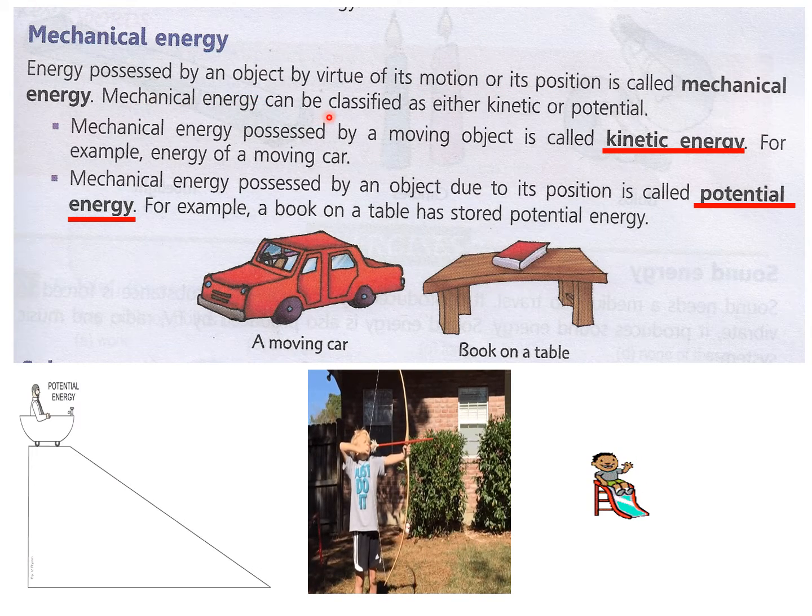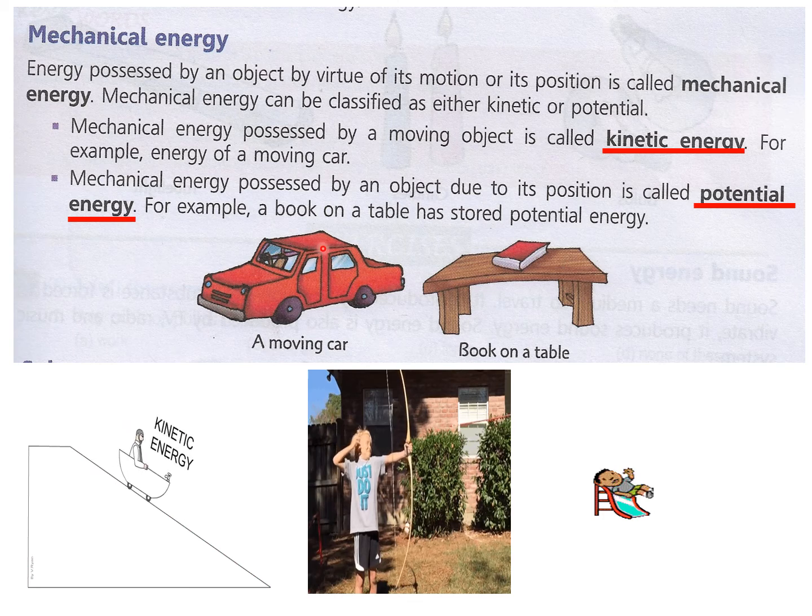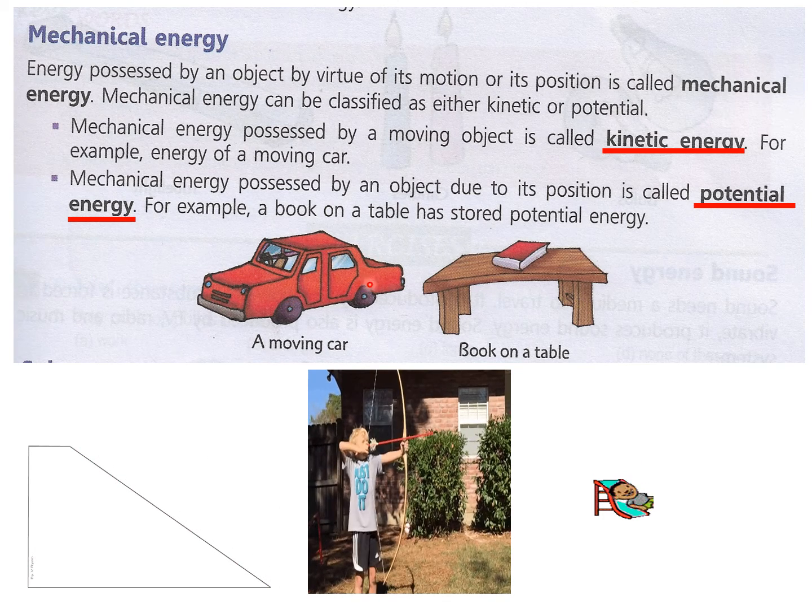Mechanical energy can be classified as either kinetic or potential. Now, mechanical energy possessed by a moving object is called kinetic energy. For example, energy of a moving car. Suppose a car is moving, then we will say that it has kinetic energy. And when this car is standing at one place, then it has potential energy.